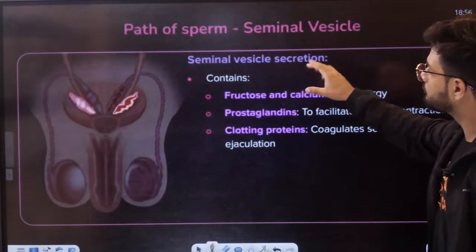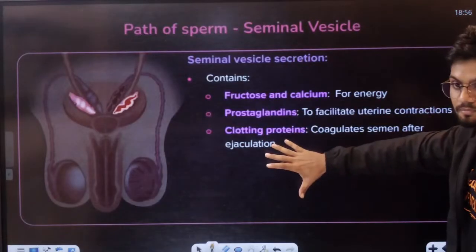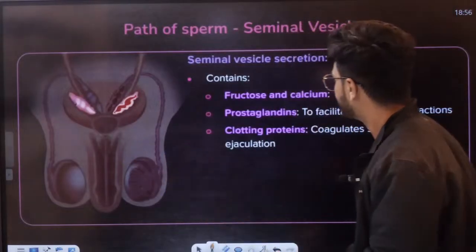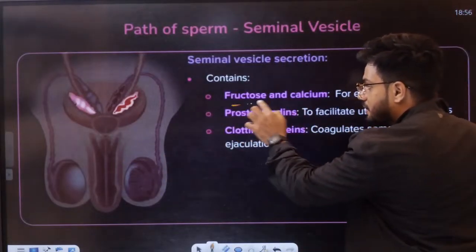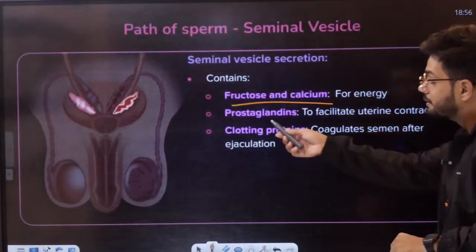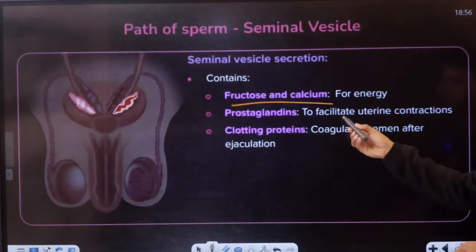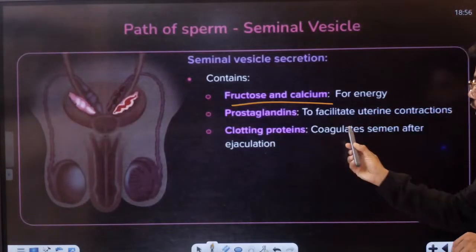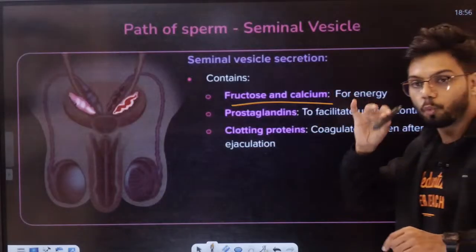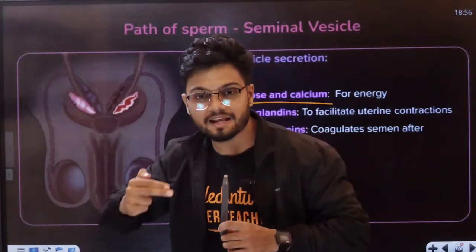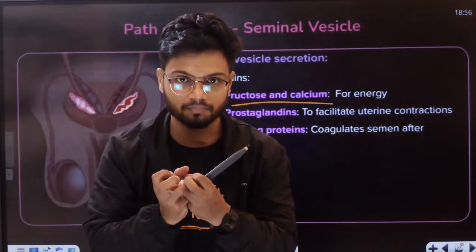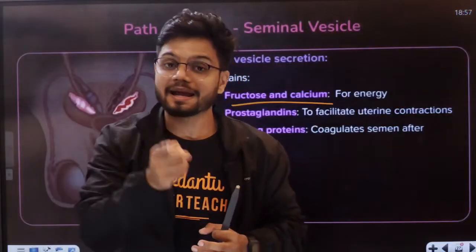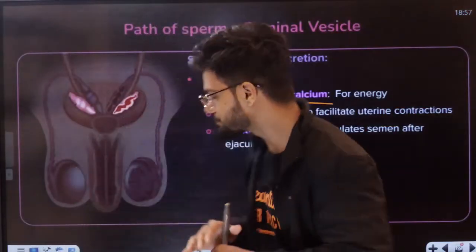Then, what is actually present inside the seminal vesicle, students? Fructose and calcium. This is given in NCERT for all of you. There are prostaglandins to facilitate uterine contraction. Then there are clotting proteins for coagulation of semen after ejaculation. So once the semen has been released, it undergoes coagulation. Like how blood coagulates, the semen also coagulates inside the female tract.